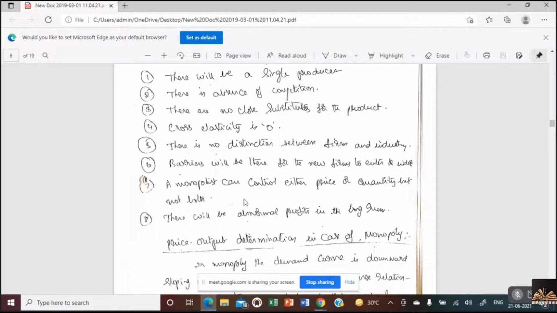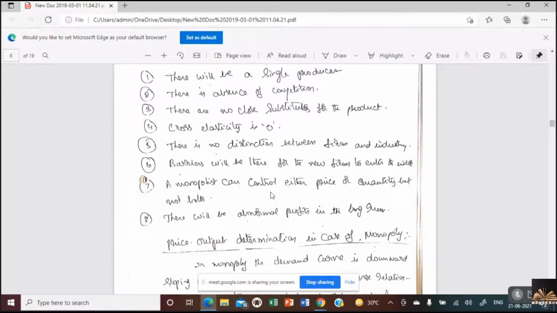Barriers to entry and exit for new firms to enter. There are barriers to enter, isn't it? If you want to run your own railways, we have restrictions from the government. So therefore, there are restrictions. Even in the case of arms and ammunition, we can't start our own arms and ammunition company. Why? Because it's controlled by the government. Like this, the existence of monopoly is due to government restrictions.